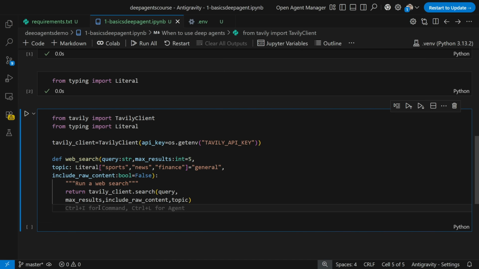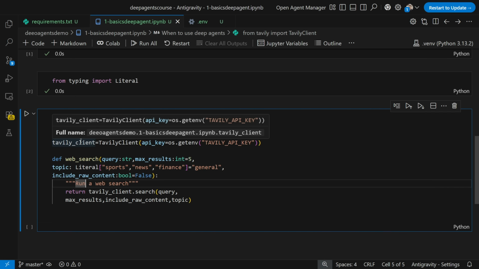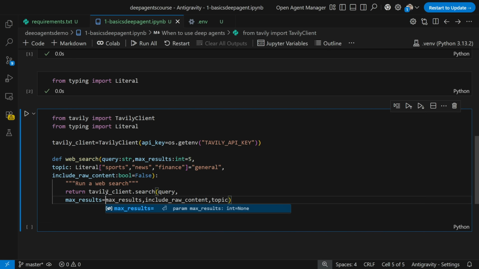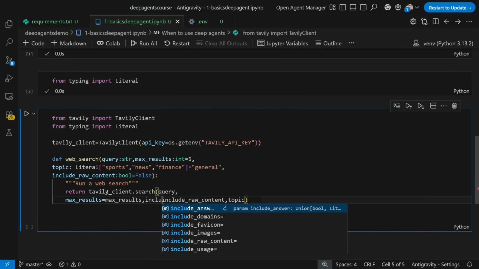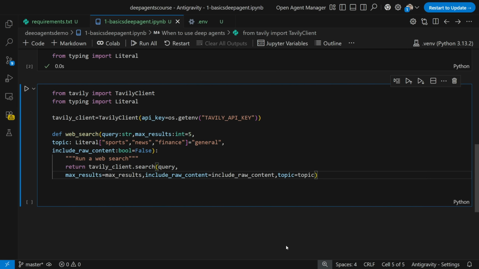And remember, sometimes you have to make sure that you go ahead and see this Tavily client, because there will be a set of parameters that will be specifically used, right? And those parameters should be in the same order. So here, if you see, this is the parameter for max results, this is for include raw content, and this is finally for topic. Sometimes if the order is changed, you may not get the output properly. Okay, so this is done.